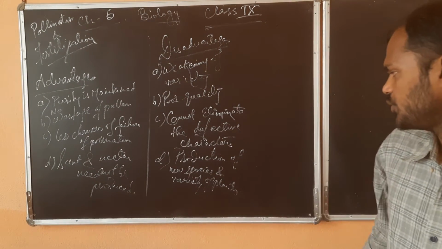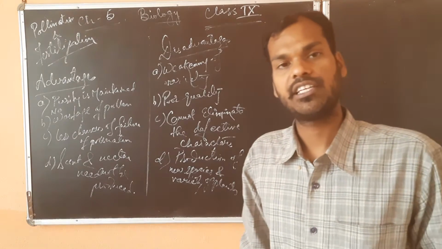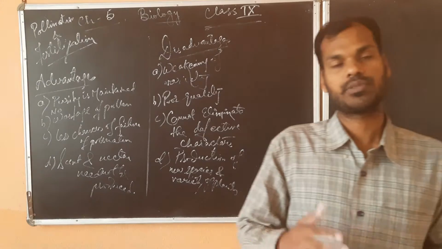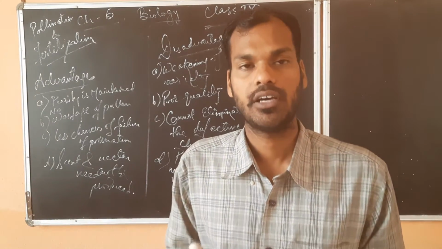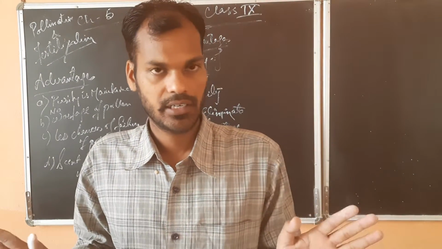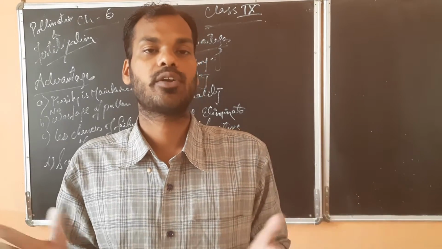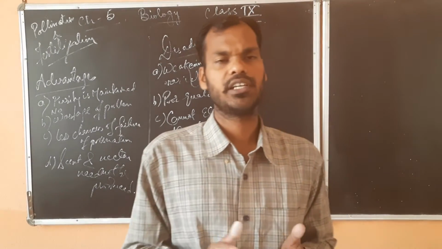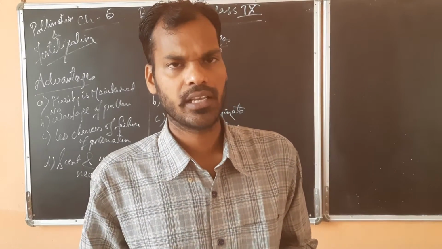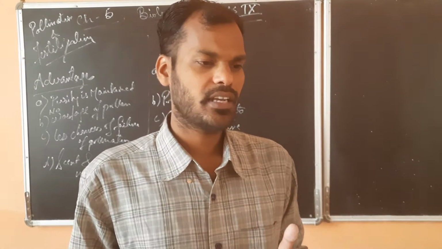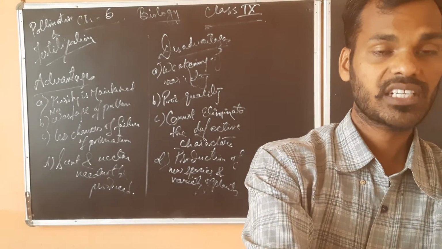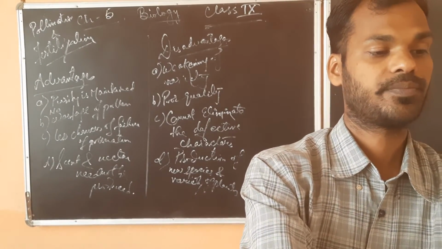Then, production of new species or variety. There will be no production of new varieties of the species, because they are only carrying the same characteristic. That's why no production of new species will be present. So these are some of the advantages and disadvantages of self and cross pollination.